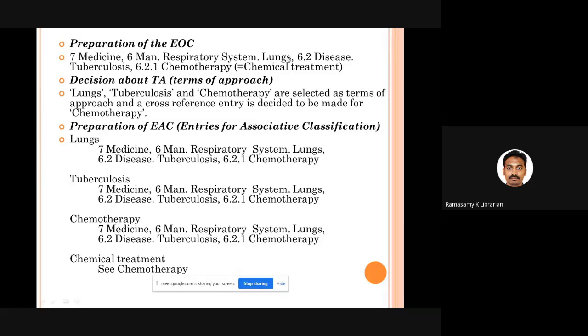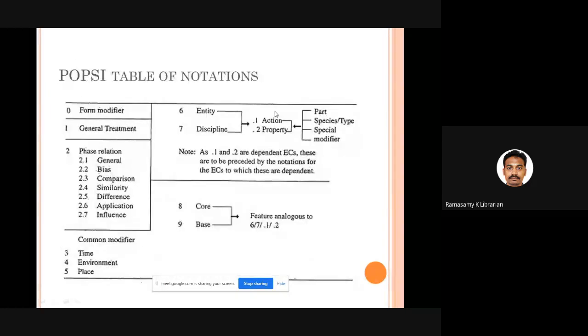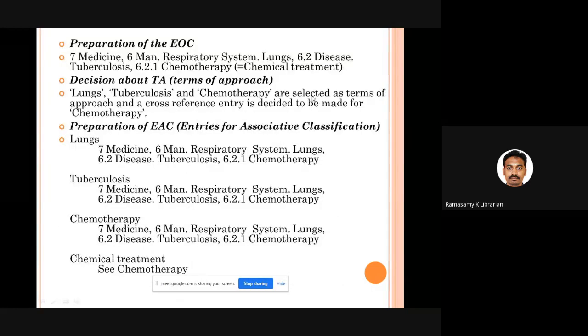Fine. Then comes, for this 6, we have 6.2. What is this 6.2? 0.2 means property. What's property? It is a property of this entity. What is the property? Tuberculosis. Fine. Then comes 6.2.1. 6.2, you know.